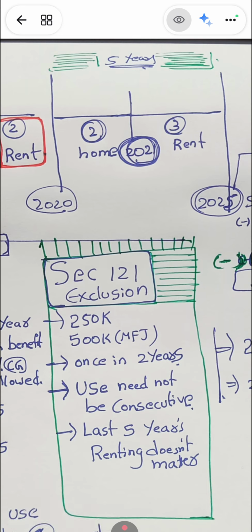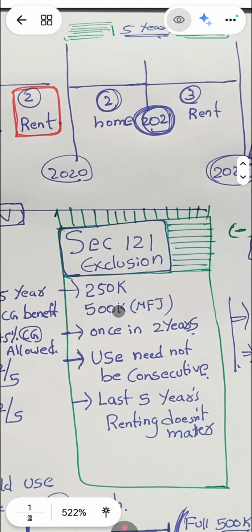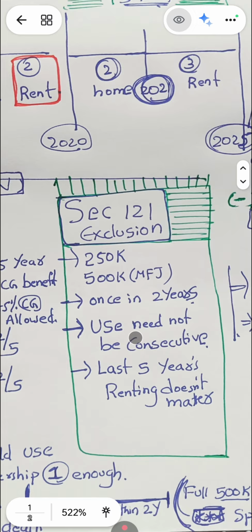He should use the house only for personal use, and the use test and own test should be qualified, like 2/5, 2/5. For everyone it is 250k. For married filing joint status, that is 500k. And you can use this Section 121 exclusion once in 2 years, not every year. Once in 2 years you can avail this, and the use need not be consecutive.